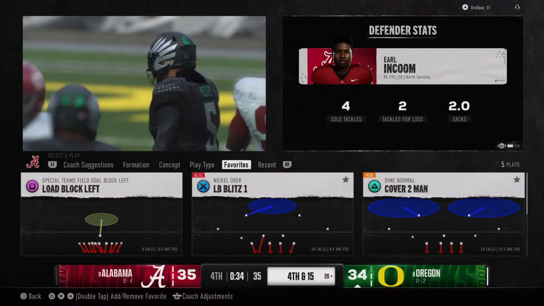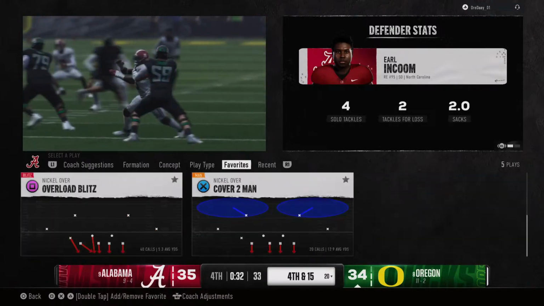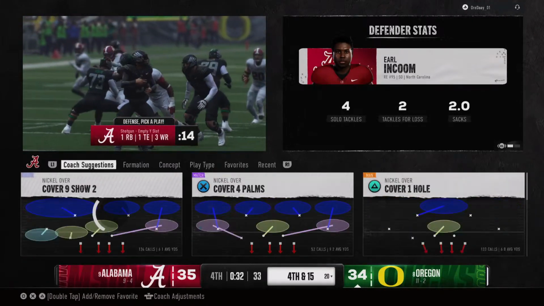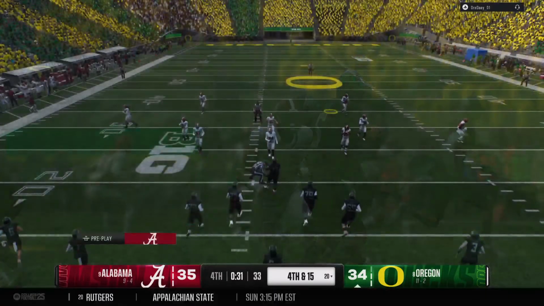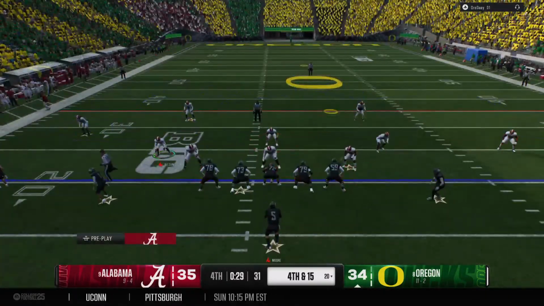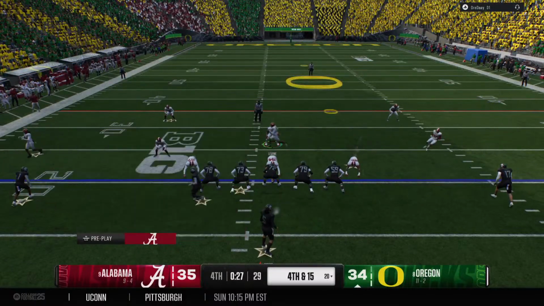This is a big mistake by the quarterback here, just holding on to the football too long. Late in the game, third down, you got to make a big play, and you come up with a sack. Now it's fourth down. Here we are late in a one-score game, and they're going to go for it on fourth down.